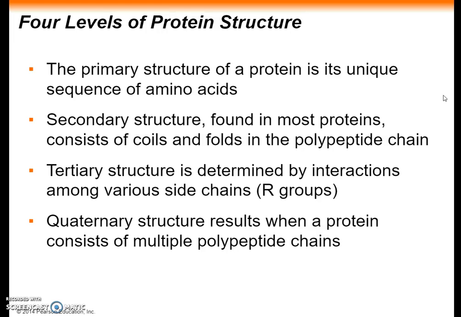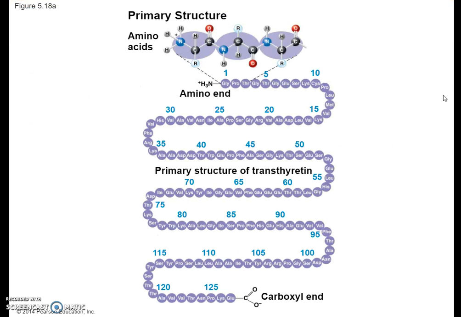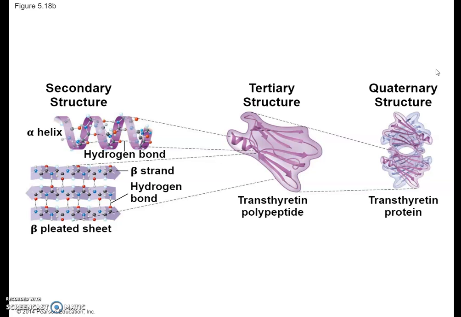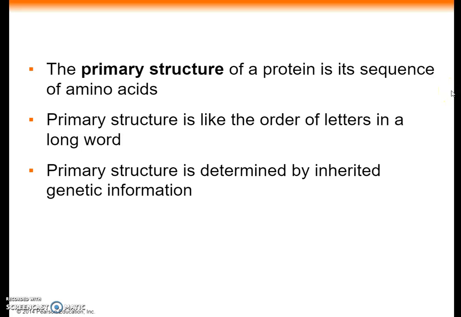Three levels of structure, the primary, secondary, and tertiary, organize the folding within a single polypeptide. Quaternary structures arise when two or more polypeptides join to form a protein. Here we can see the carboxyl end and the amino end, and a zoomed in picture of the amino acids that make them up. And this is the primary structure of transthyretin. We can see the secondary structure with the alpha helixes and beta pleats, the transthyretin polypeptide, and then the quaternary structure. The primary structure of a protein is its unique sequence of amino acids.